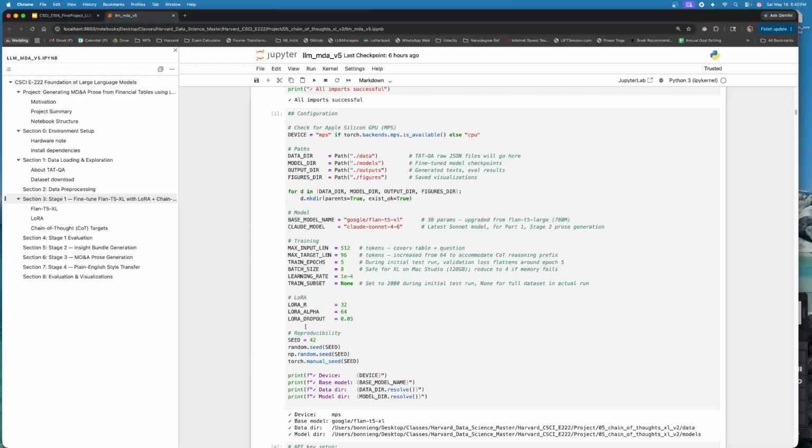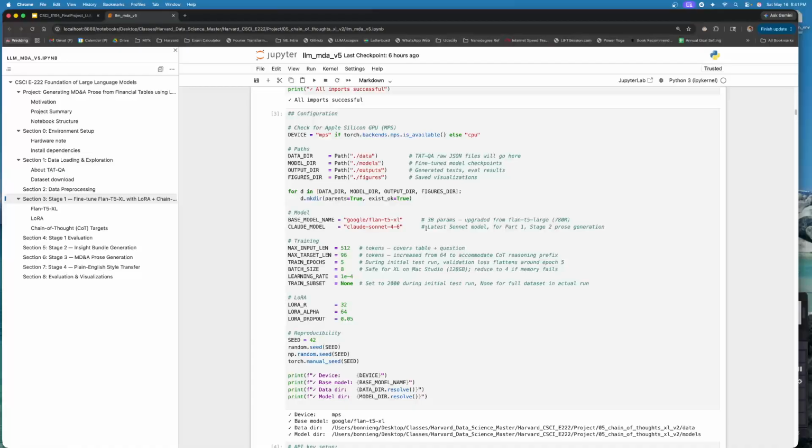Here you can see the training setup, and we're using FLAN T5 extra large, which is Google's 3 billion parameter instruction-tuned encoder-decoder model. We chose extra large over the large variant because the larger capacity meaningfully helped with multi-span questions, which require coordinating multiple facts simultaneously.